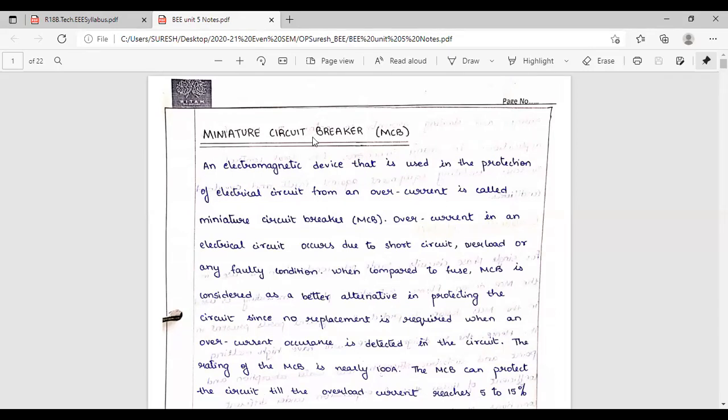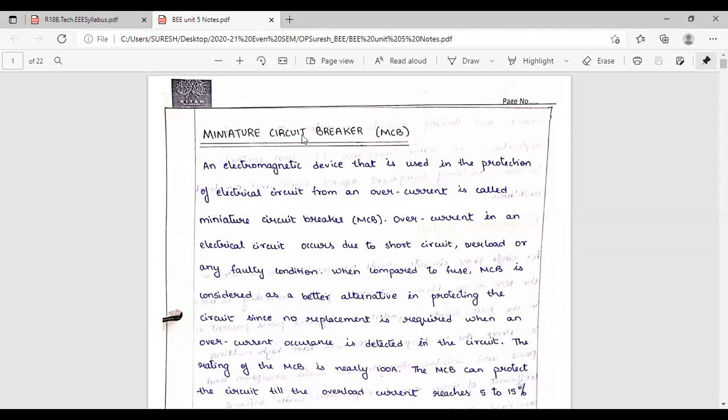Actually, relays are not there in your syllabus. Only this miniature circuit breaker. But I want to tell relay also. Relay purpose is only to sense the fault. It will not open the circuit. Circuit breaker purpose is it will open the circuit.